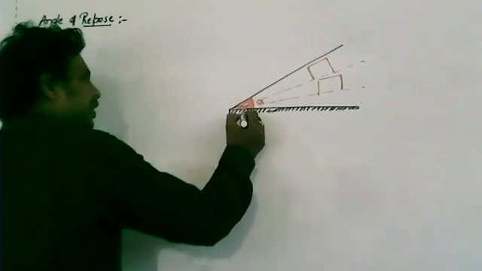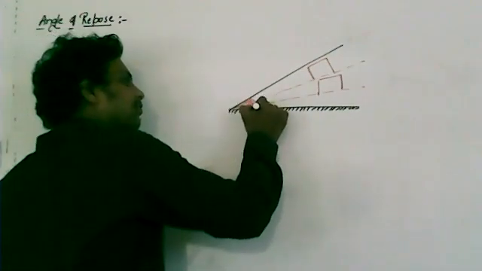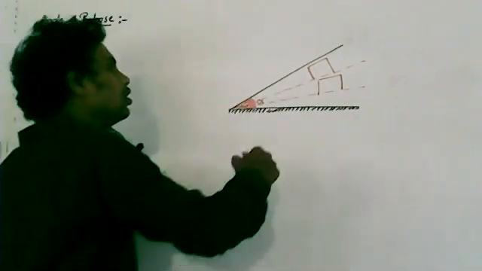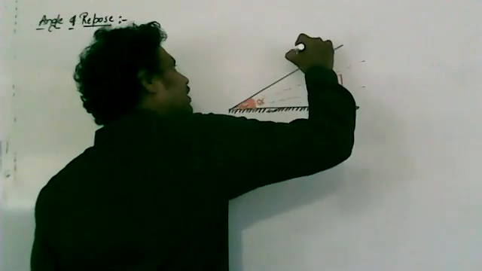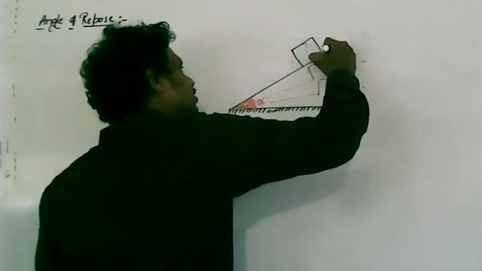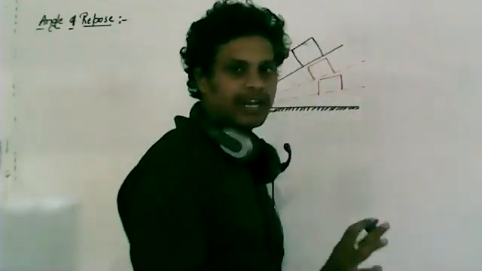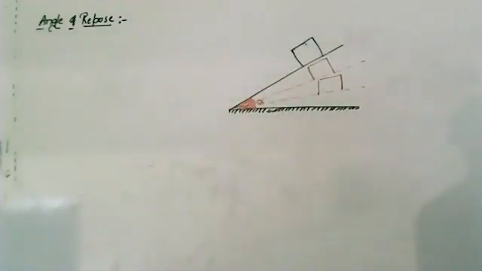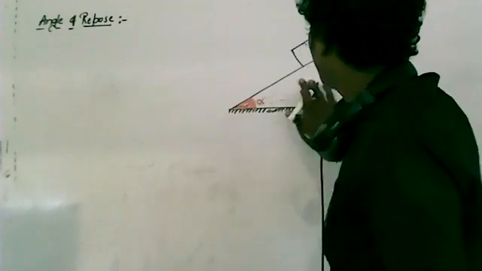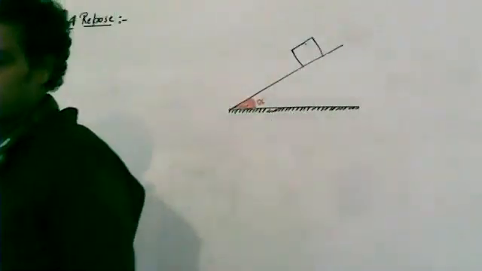Now I will increase the angle such that the angle will be equal to alpha. For that particular angle, the body present on the inclined plane just starts to slide down the inclined plane. Are you clear?